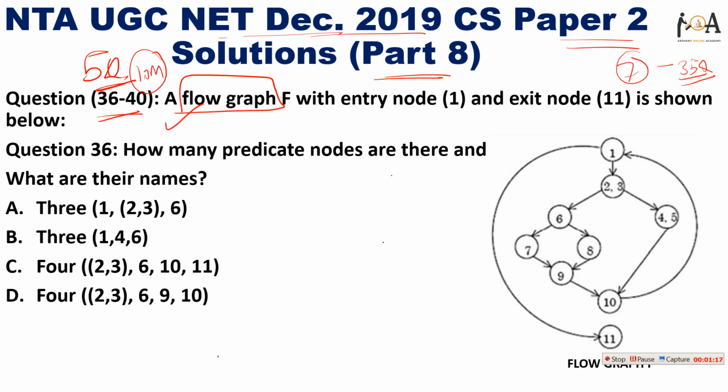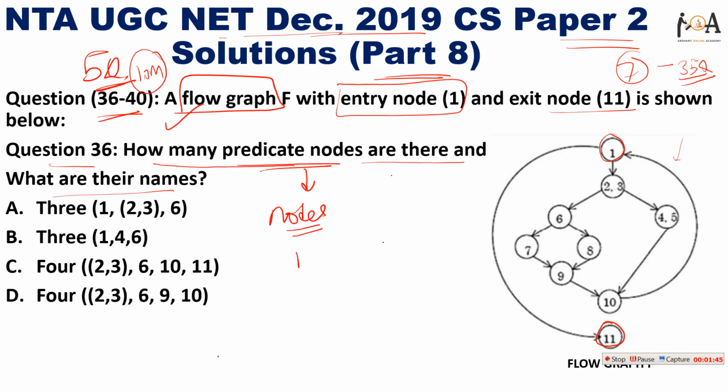Let's start. Question number 36: how many predicate nodes are there and what are their names? A flow graph is given in which the entry node is 1 and the exit node is 11, and we need to find the predicate nodes. For that you need to know the concept of predicate nodes. Predicate nodes are the nodes from which more than one path emanates, or you can directly say the nodes which create more than one path.